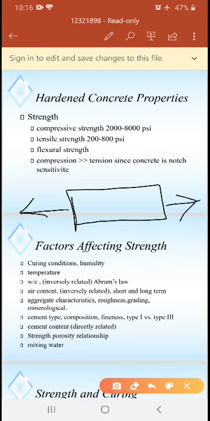As we know already in building materials, the tensile strength of steel will be more and the compressive strength of concrete will be more. Vice versa, for concrete, compressive strength will be more and tensile strength will be less.